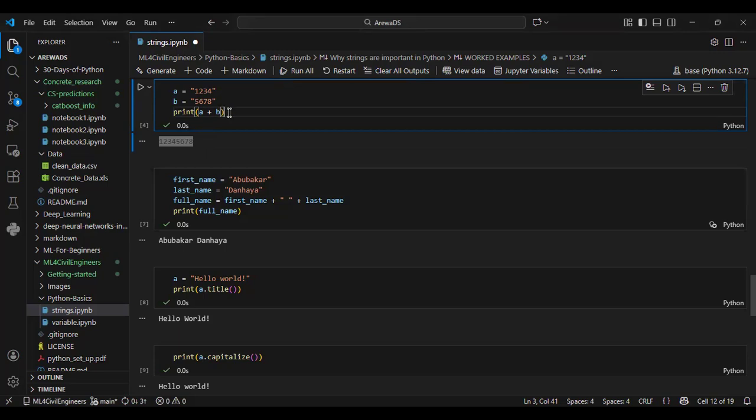Okay, so let me start with the first one. Initially in our VS Code, we installed our Python. So we have the Python, and look at here, I'm using the Python virtual environment.